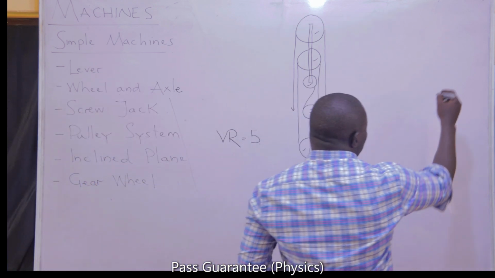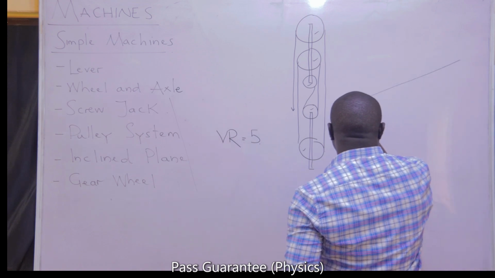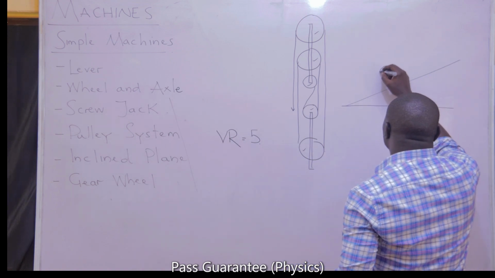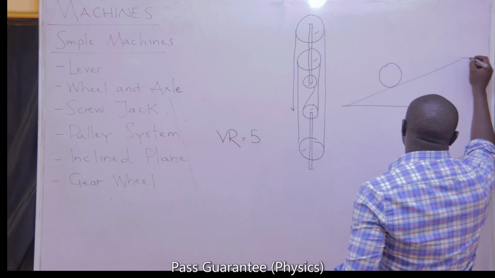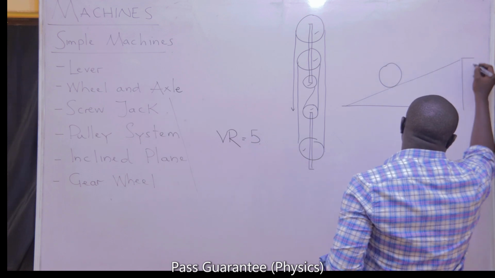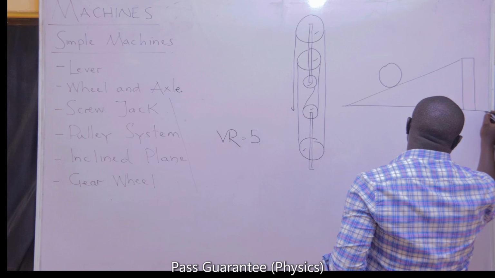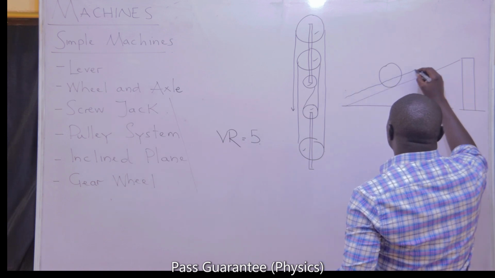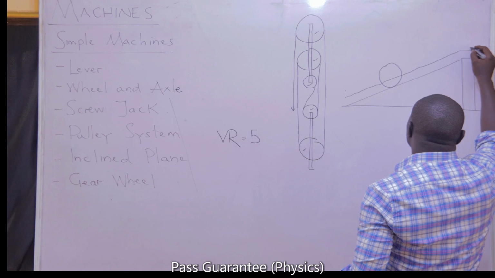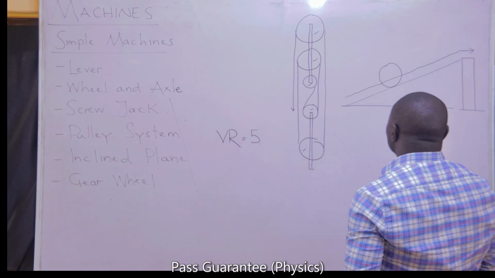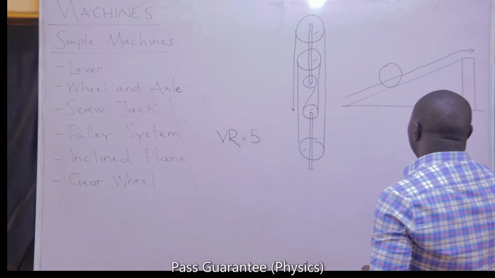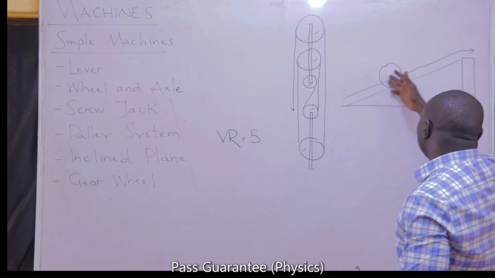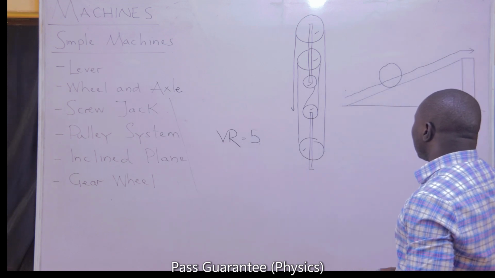Now we move on to inclined plane. Inclined planes are commonly used to load heavy objects onto very high platforms. So we need to just move them through the inclined part of the plane onto those platforms using a force, or of course generally we have people that will naturally help us to push all of these objects up the inclined plane.